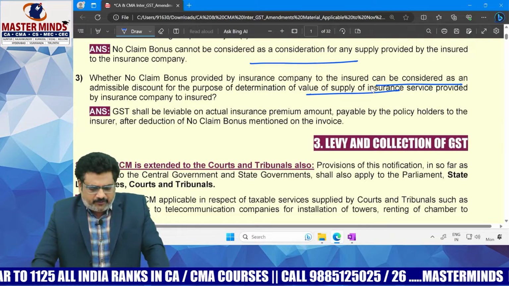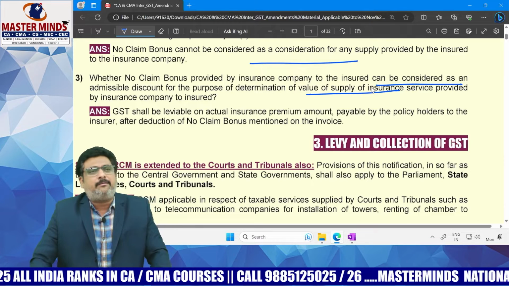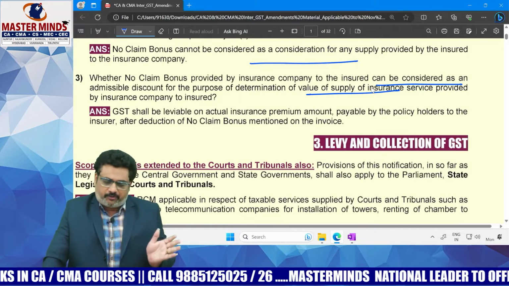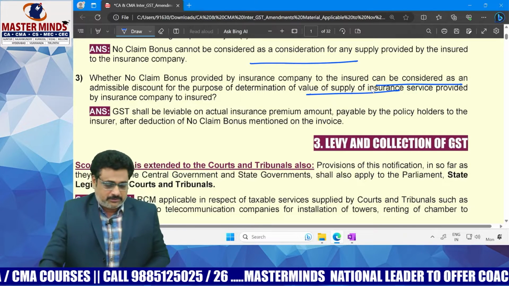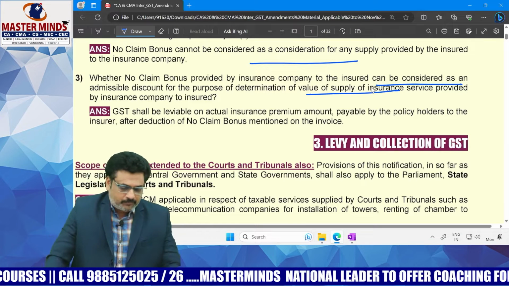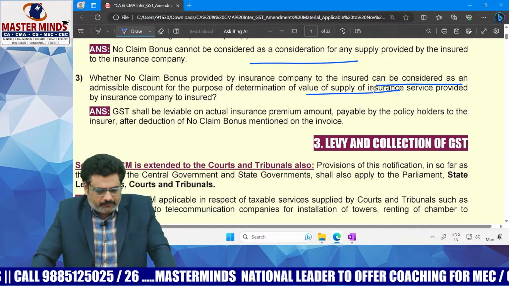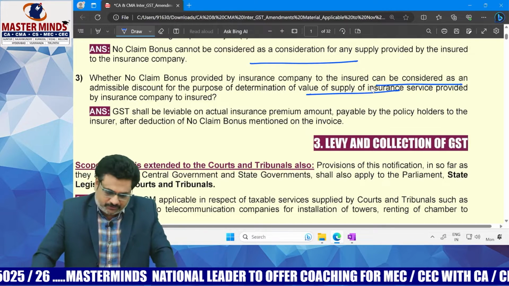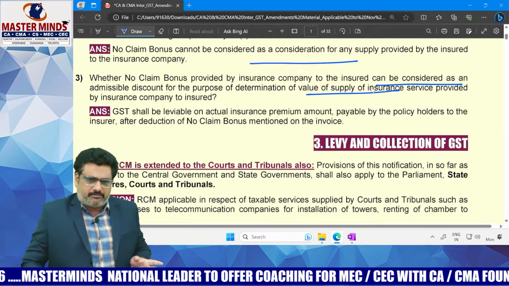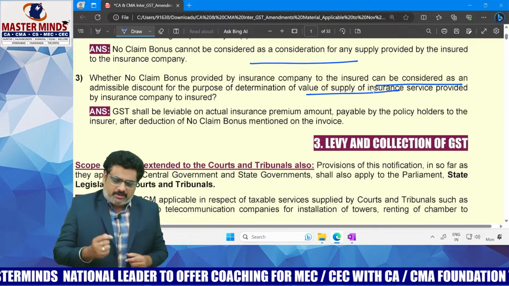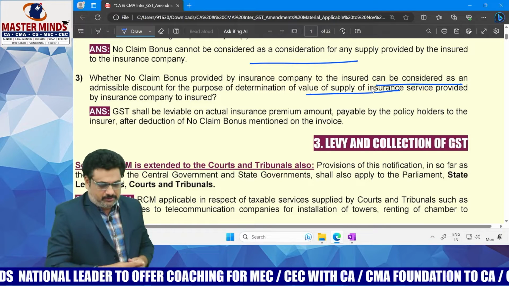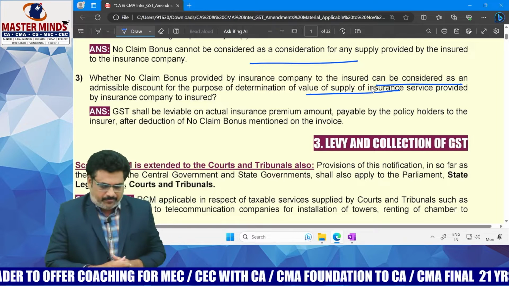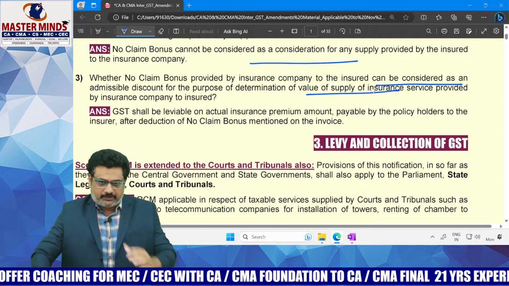Okay. Definitely, based on this, the insurance company will disclose the availability of the discount in the form of no claim bonus on the insurance document itself, and also it will provide the no claim bonus in the invoice that is issued to the customer. Therefore, it is clarified that no claim bonus is a permissible deduction as per section 15 subsection 3 while computing the value of supply. Okay, that is the answer.